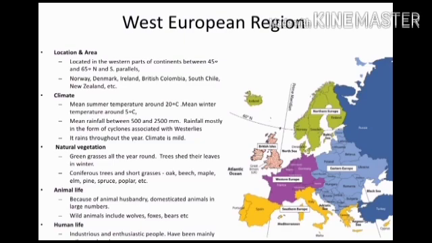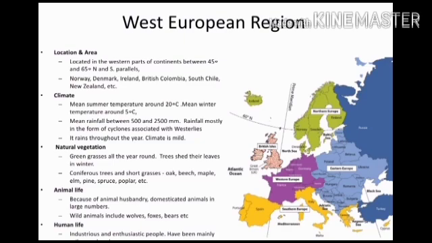Green grasses all the year round. Trees shed their leaves in winter. Coniferous trees and short grasses, oak, beech, maple, pine, spruce, poplar, etc., are found here. Because of animal husbandry, domesticated animals in large number. Wild animals include wolves, foxes, bears, etc.